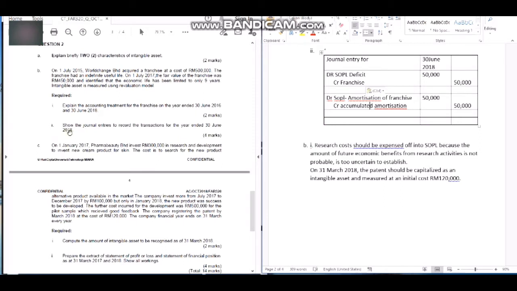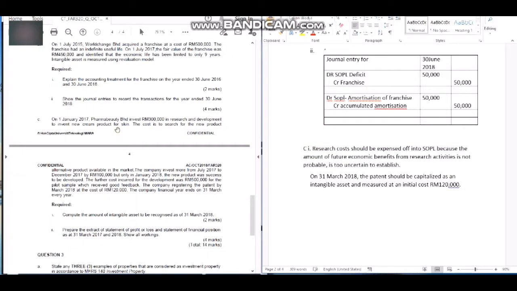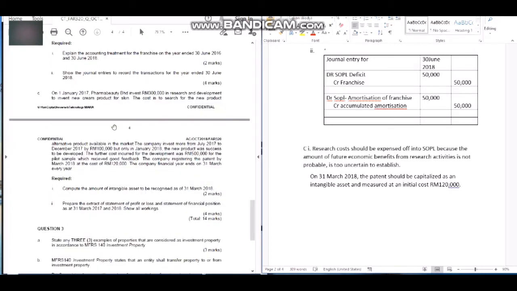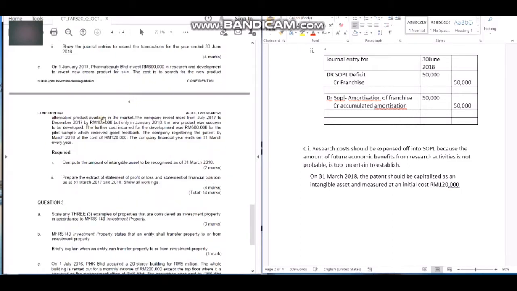Okay, so let's go to 1st January 2017. Beauty Berhad invests 300,000 in research and development to invent a new cream product for skin. The cost is to search for the new product. So basically, this is the research, not yet available in the market.